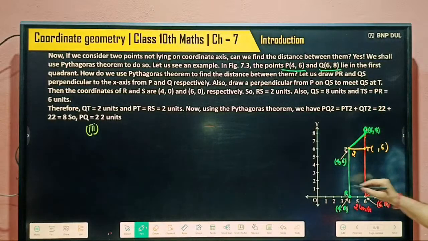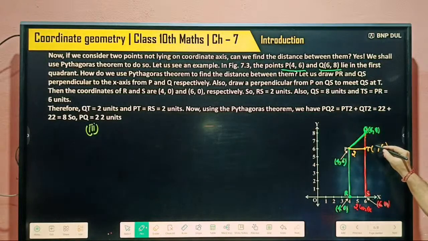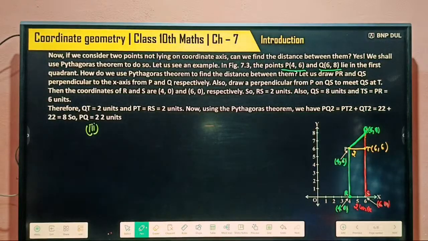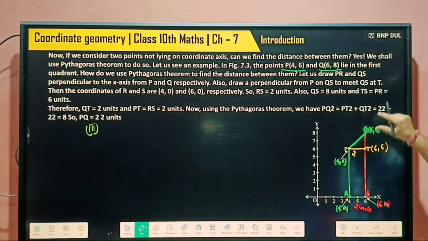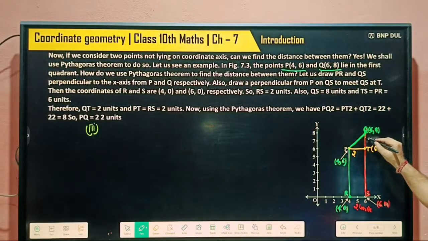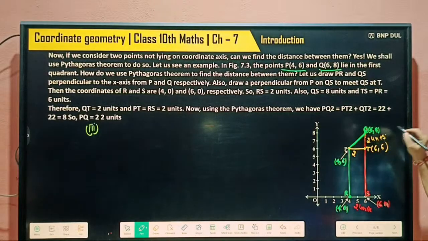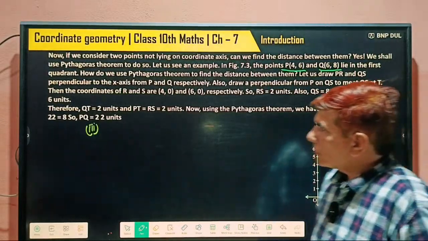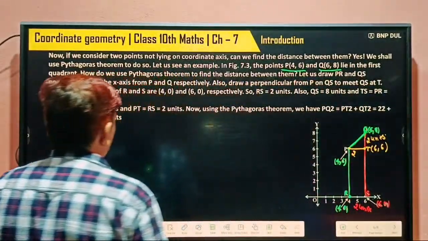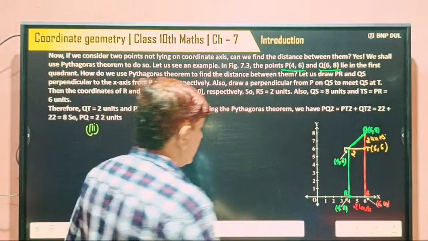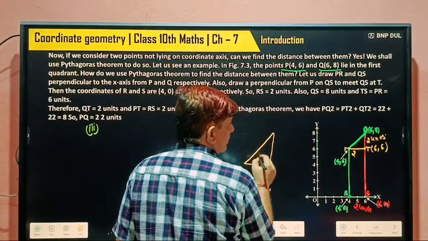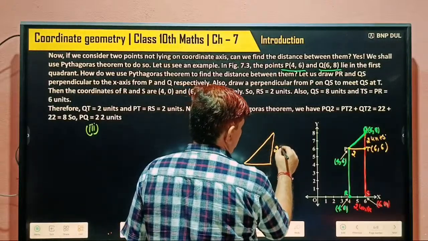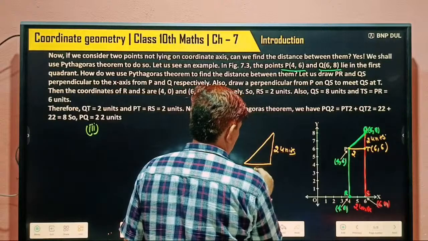Its distance from the y-axis remains the same, its meaning the x coordinate is 6. So how much is this? This is also 2 unit. Yes or no? Again it becomes a right angle triangle like this, with 2 unit and this also 2 units.